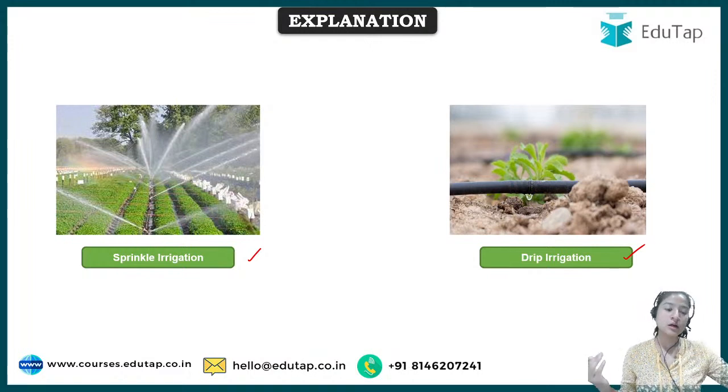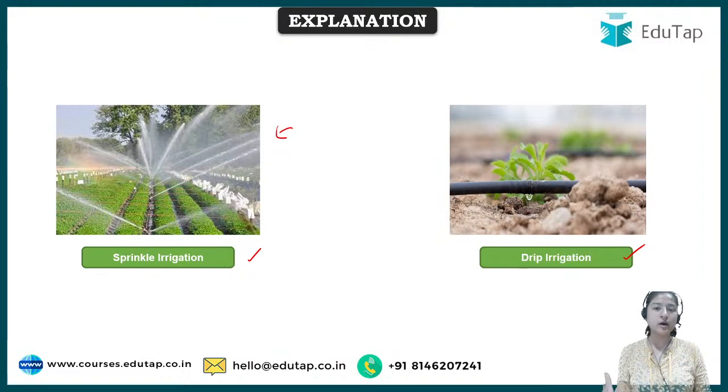Okay, so what happens in sprinkle irrigation is a situation is made such as rain, right? In sprinkle irrigation, the water is provided as if rain is pouring down, and this is an efficient way because there is hardly any loss from surface runoff. Surface runoff is when water leaves the field without even irrigating it because of the greater flow and quantity of water.